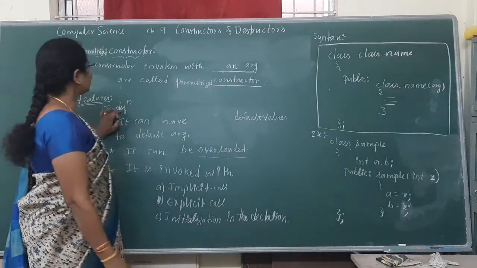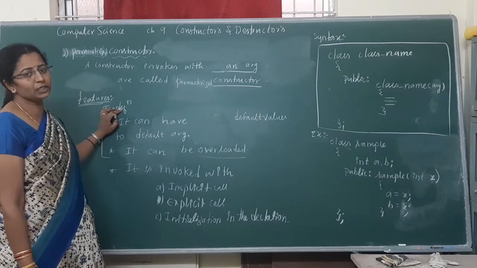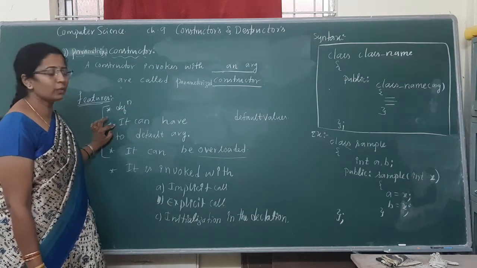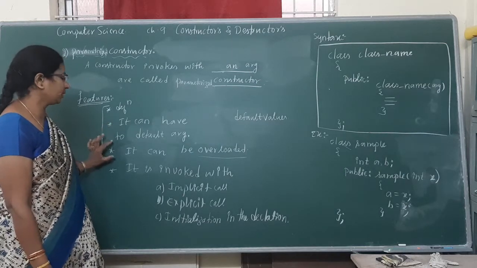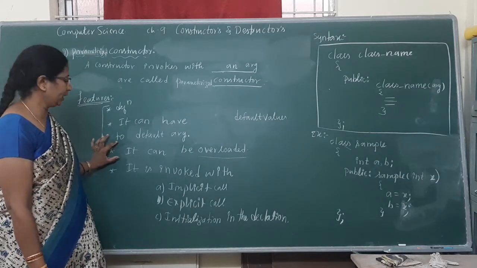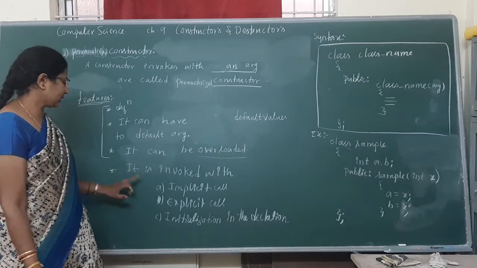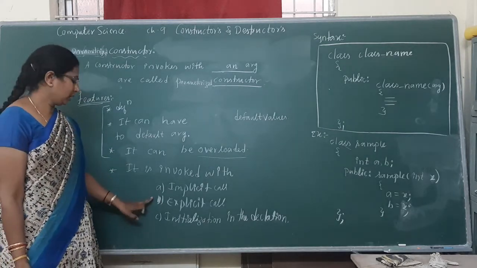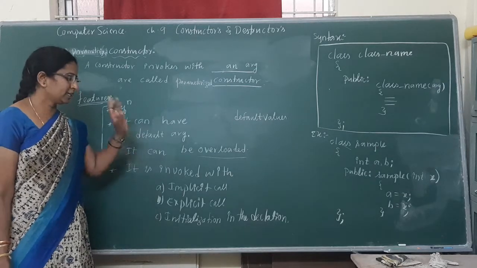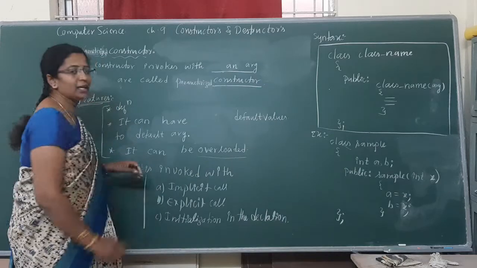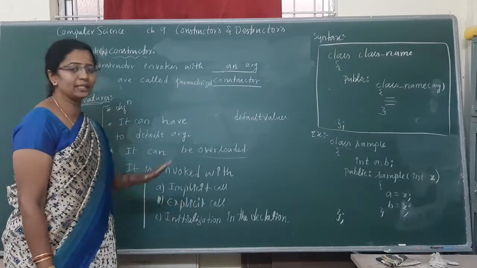Then a constructor invoked with an argument is called a parameterized constructor. It can have default values and default arguments. It can be overloaded. It is invoked in 3 different methods: implicit call, explicit call, and initialization at the time of declaration. We'll discuss this in the next class.